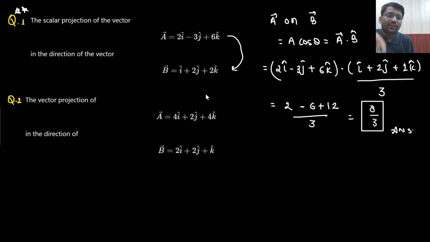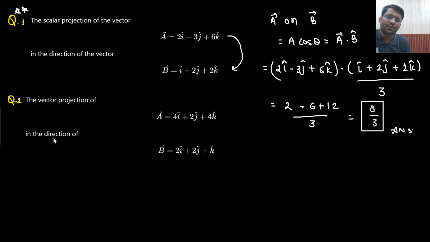So A vector dot b cap. Just take the unit vector. This is the unit vector. This is only showing the direction. What is the magnitude? Magnitude is 1. What is the direction? i cap plus 2j cap plus 2k cap divided by under root 2 square plus 2 square plus 1 square. So the answer will be 3. Right? So here 2 multiplied with 1 will be 2, minus 3 multiplied with 2, minus 6, 6 multiplied with 2, 12. Okay, so the answer is 8 by 3.